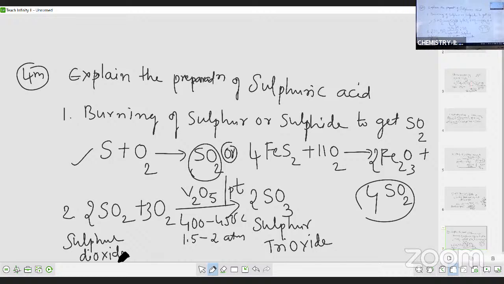So what are the conditions for this reaction? You can apply the Le Chatelier's principle here. So here 2 plus 3, 5 moles, 2 moles. So there is decrease in the volume. Decrease in volume matlab the reaction takes place at high pressure and low temperature. At low temperature, as you know, the product yield will be very less. So in order to have good yield of product, optimum conditions will be applied. So there are 2 steps. Please write down these 2 steps.